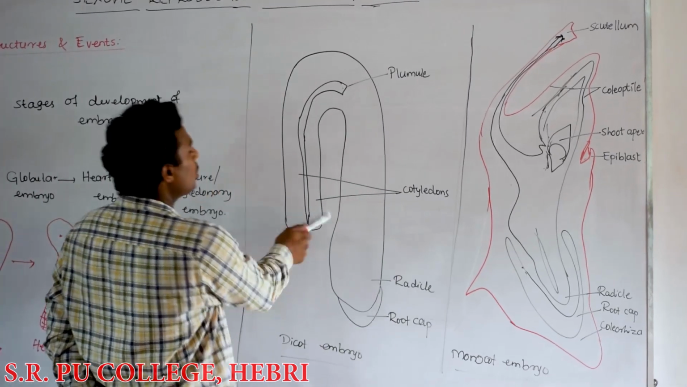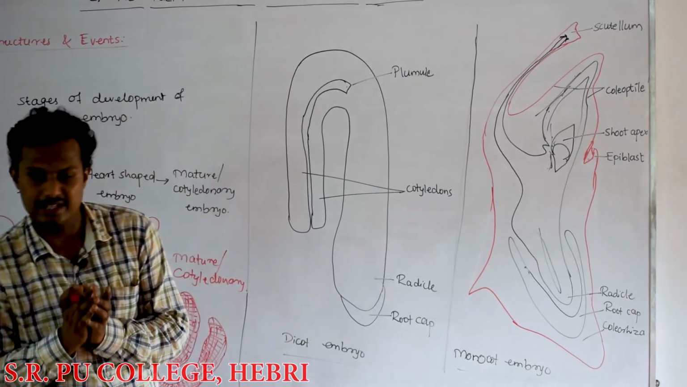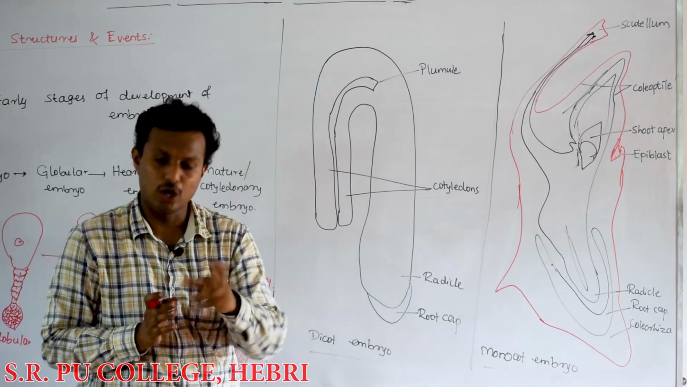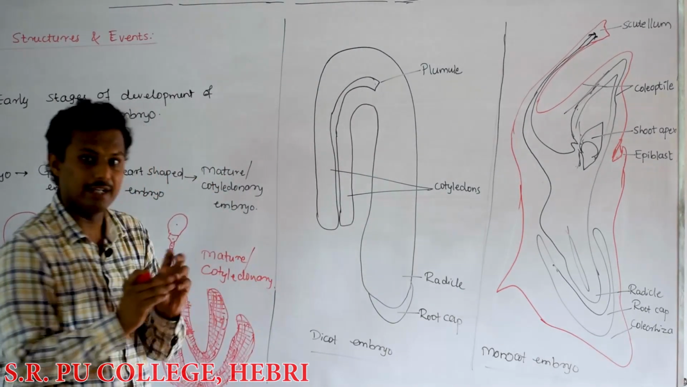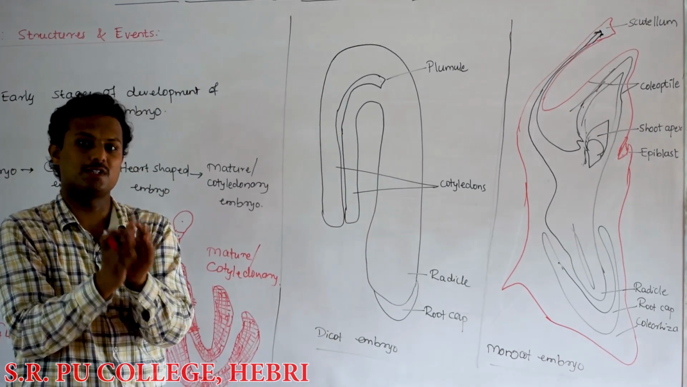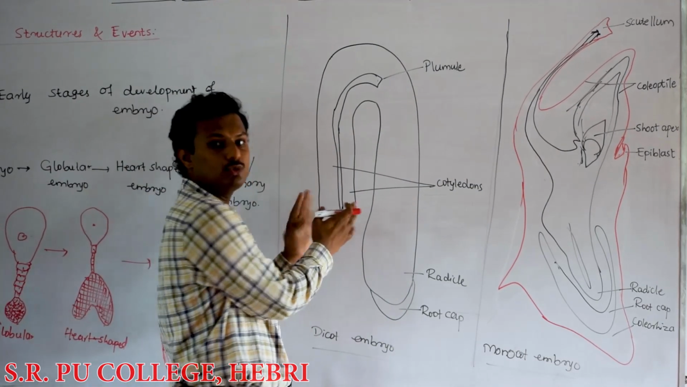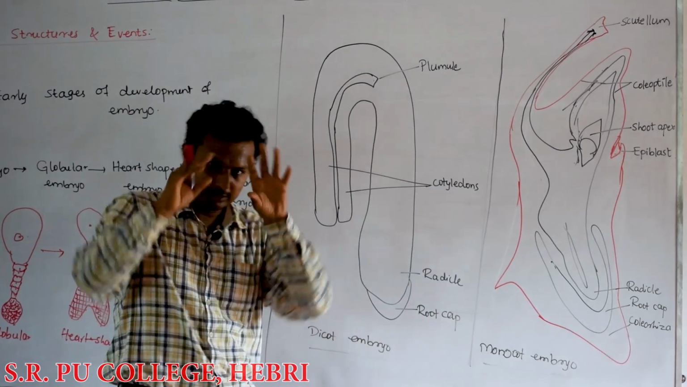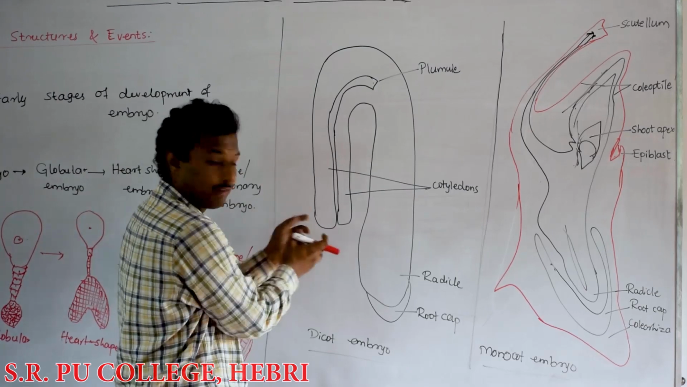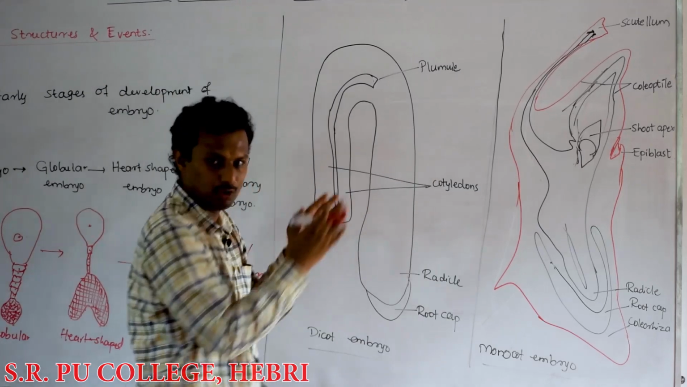Here we can see that two cotyledons are there. When you observe any dicot seed, like the groundnut seed, green gram seed or pea seed, you will see two bulged portions, and in between them there will be a big groove. Those two bulged portions are because of the two cotyledons, or the two leaves, or two halves of the embryo.